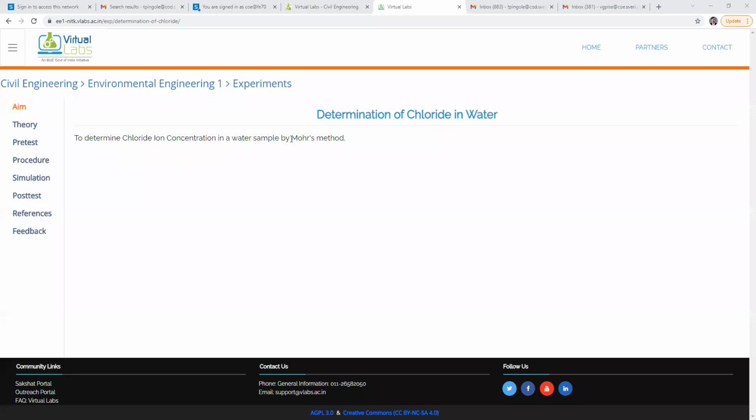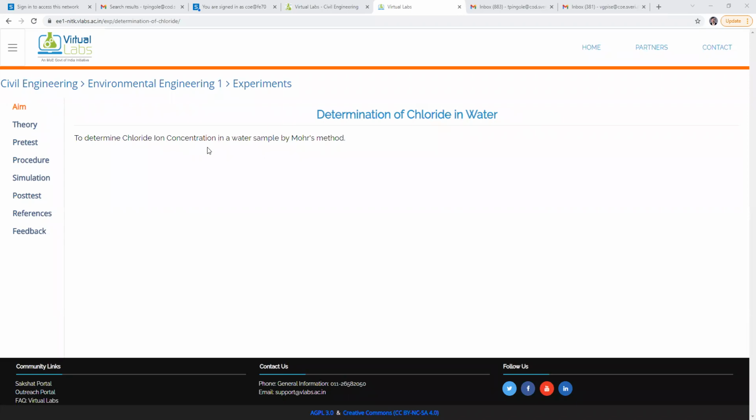This is the name, or we can also say the aim of our practical. Name of the experiment is determination of chloride in water. We have to study the concentration of chloride ion in a given water sample. Which method are we using? That is Mohr method.